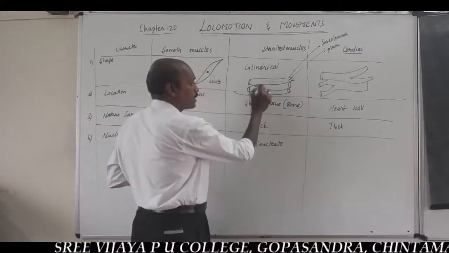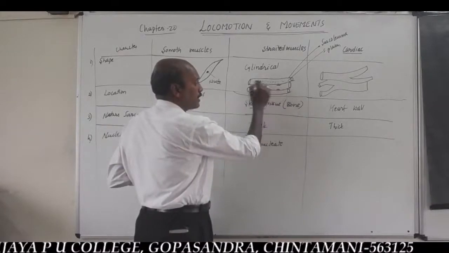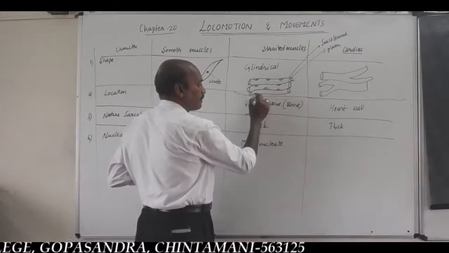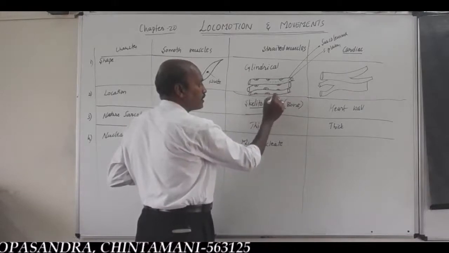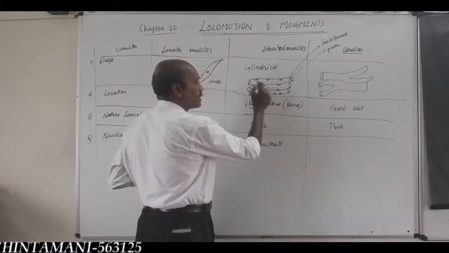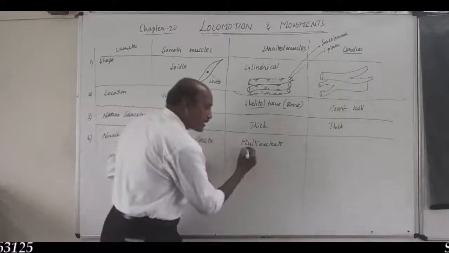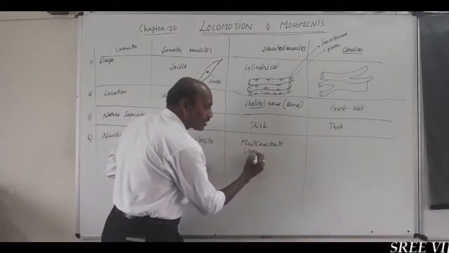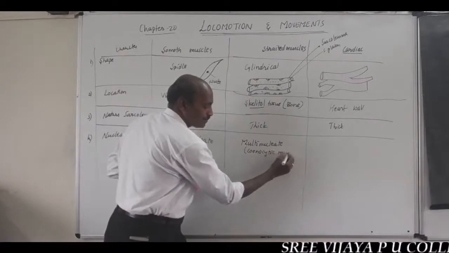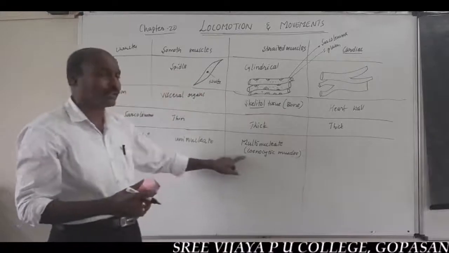Very important: striated muscle fiber contains many nuclei, more than two, in the common cytoplasm, in the common sarcoplasm. Hence, striated muscles are also called coenocytic muscles because of the multinucleated condition.